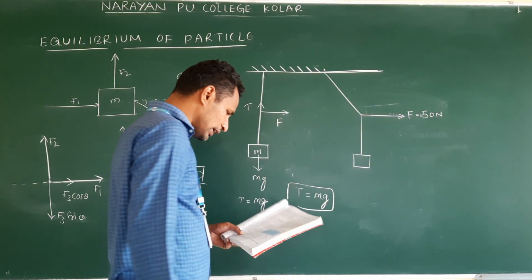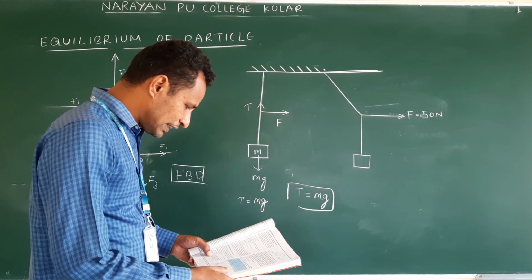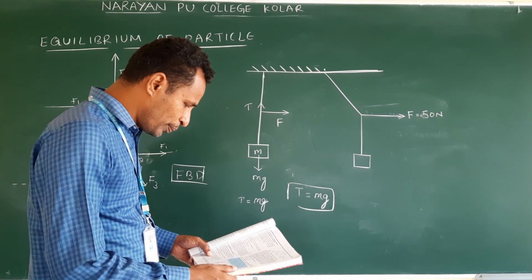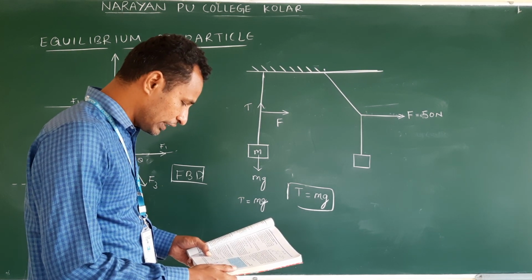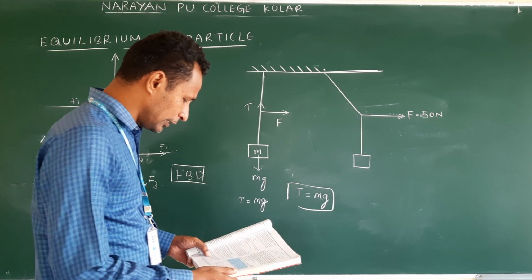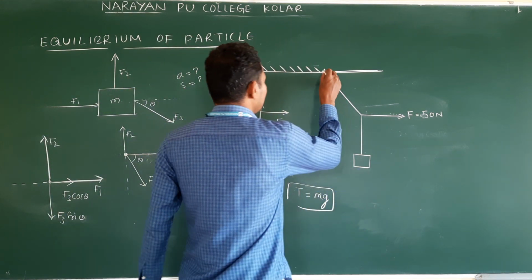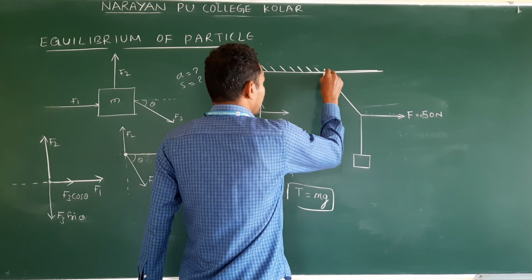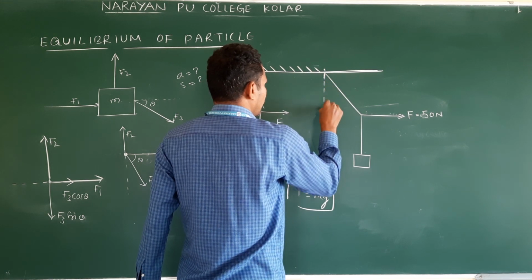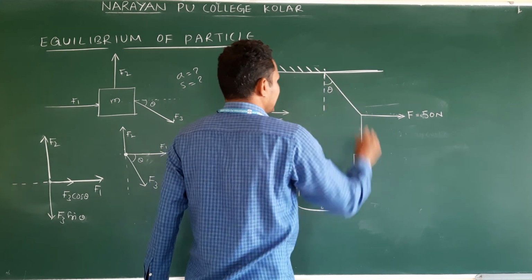What are they asking? What is the angle the rope makes with the vertical? Clear? They are asking this angle.